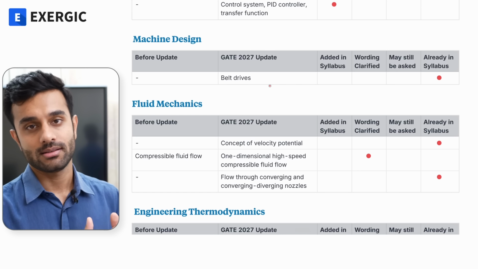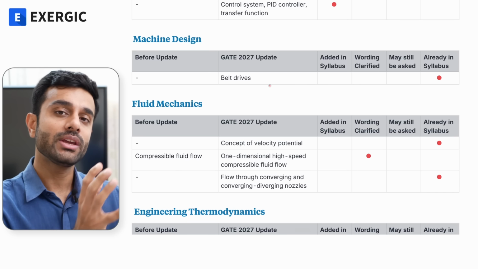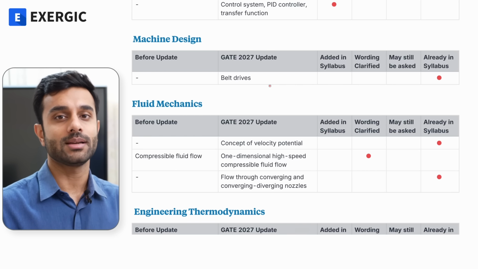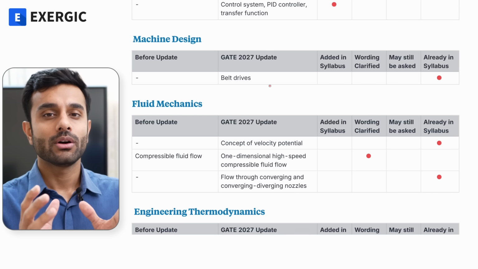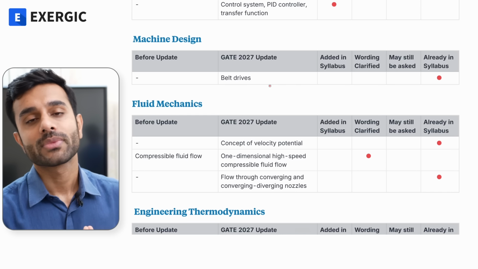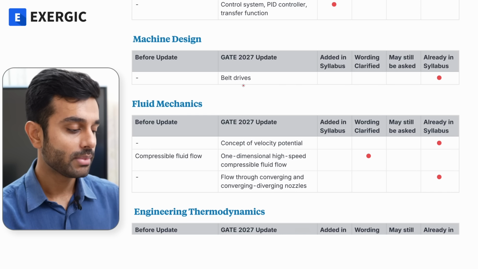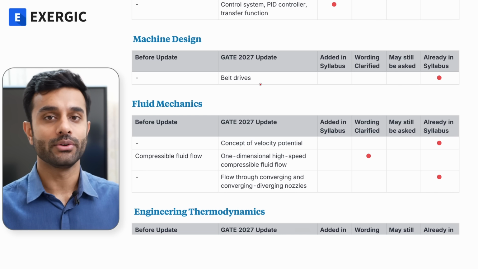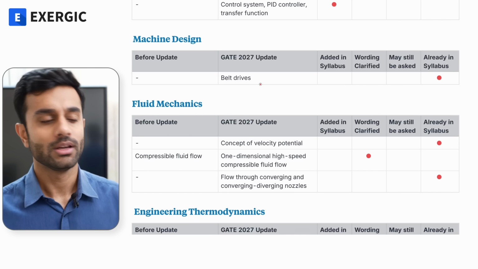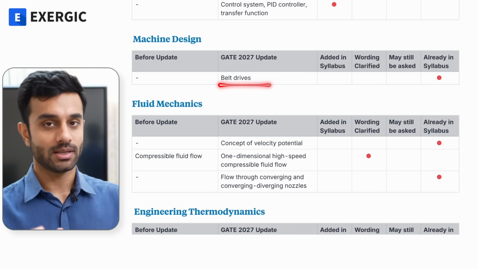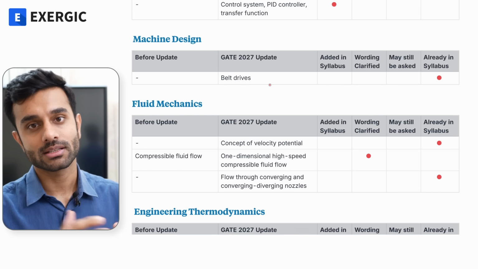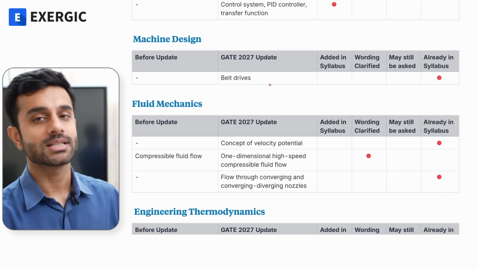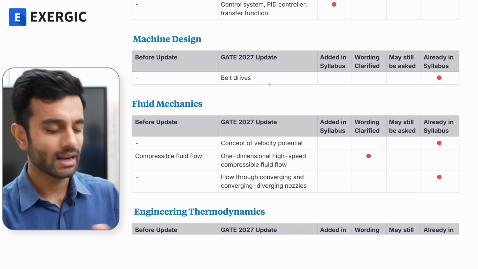The friction analysis of belt and pulley, which we are going to do in engineering mechanics, right? But there are certain theoretical concepts linked with belt and pulley related to their actual usage, which you can say are part of belt drives, okay? So what I have done is I have kept them in a single unit and I have taught all of them in a single unit. So both of them, means the entire concept, the friction analysis as well as the theoretical discussion, the entire thing you will find in Exergic, in mechanics as well as in machine design, because they are very much related with each other.